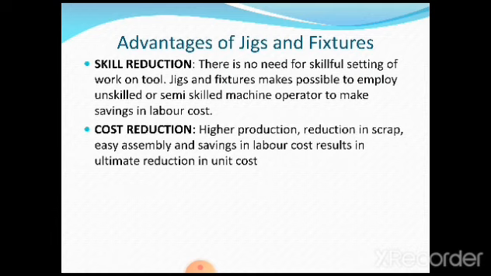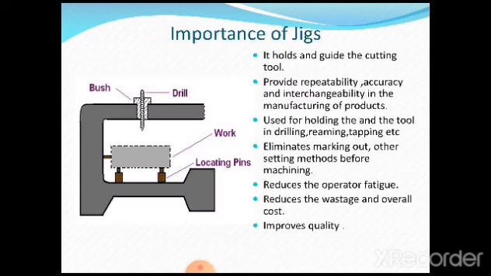Cost reduction, higher production, reduction in scrap, easy assembly and savings in labor cost result in ultimate reduction in the unit cost. So whatever the cost of each product is, that can come down if the industries adopt the concept of jigs and fixtures as the elements or the devices to be used in their shop floor, thereby reducing the unit cost of the product being produced. So these are certain very, very important advantages of using jigs and fixtures in industries.